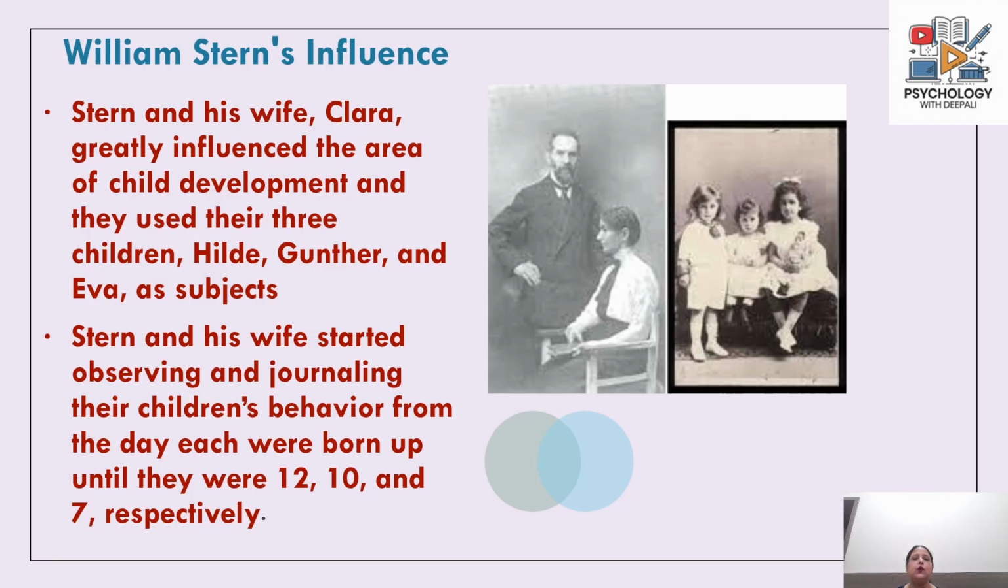His initial work was in the area of child development, where he used his own three children, Hilde, Gunther and Eva, as subjects. He and his wife started observing and journaling their children's behavior right from the day they were born, and each of them was followed and their activities and behavior were noted down in the journal till they became the ages of 12, 10 and 7 respectively. So this was the initial data which they used to then give various theories of child development.